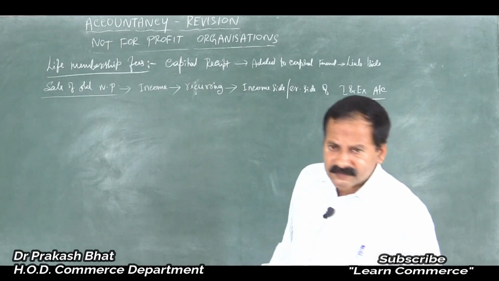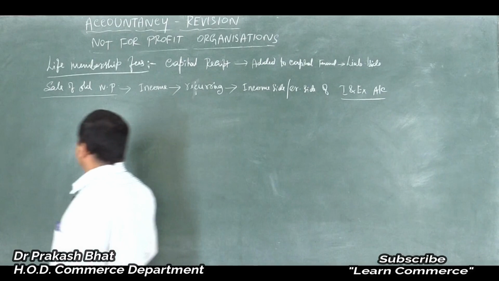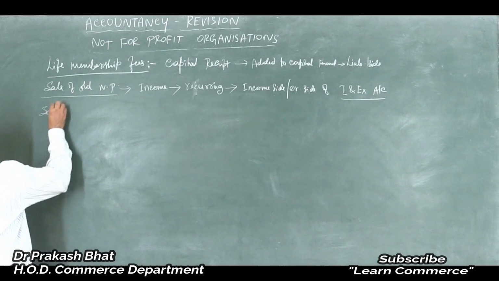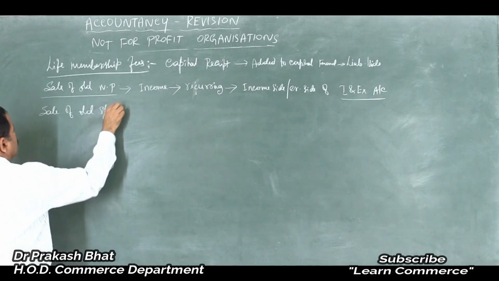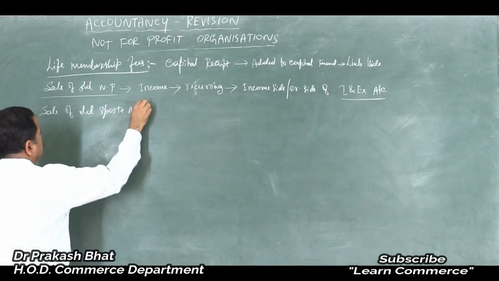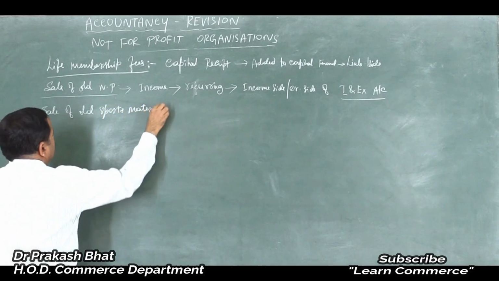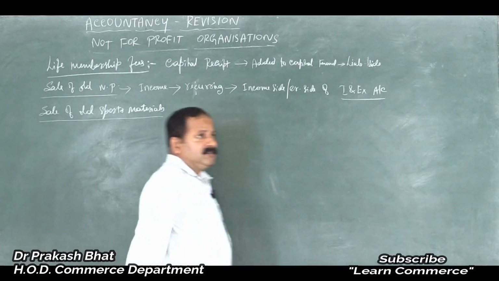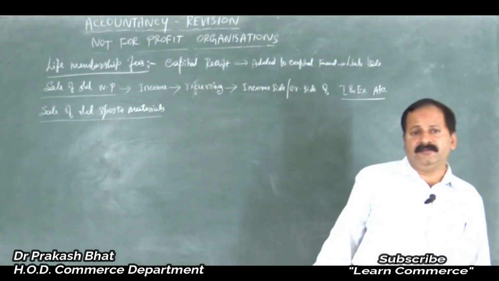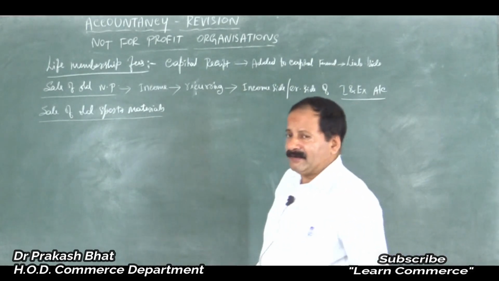Sale of old sports materials. Next item is sale of old sports materials. Old sports materials are common in the case of sports clubs. Am I correct? They will conduct matches again and again, isn't it?